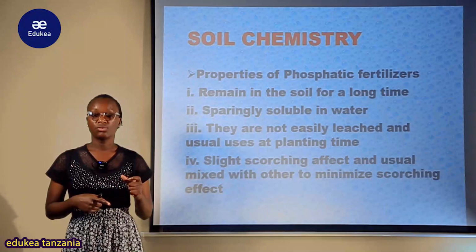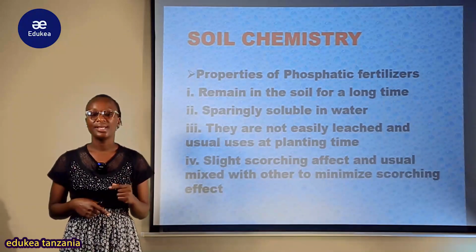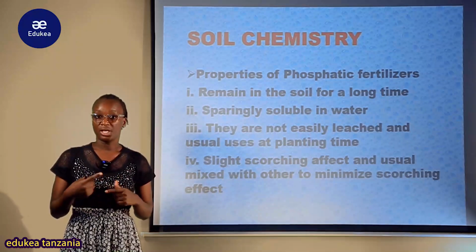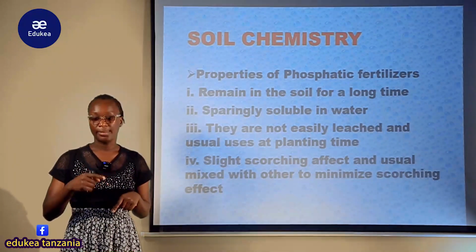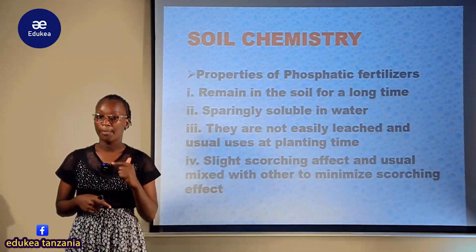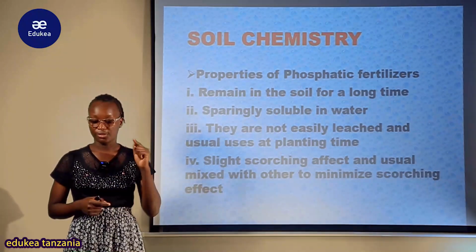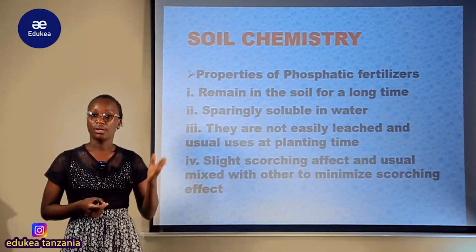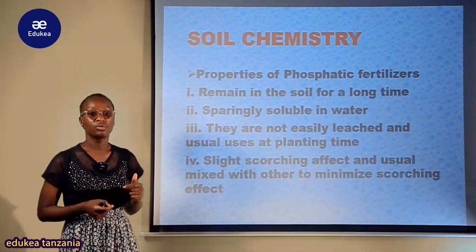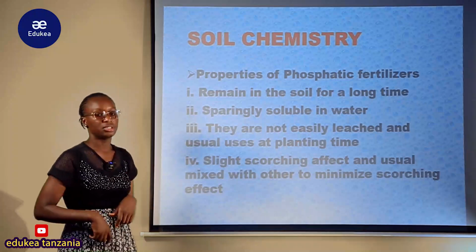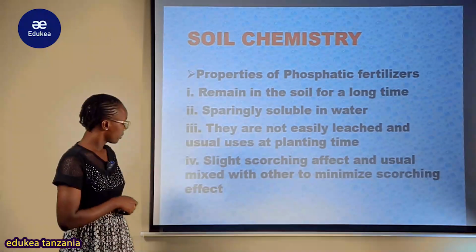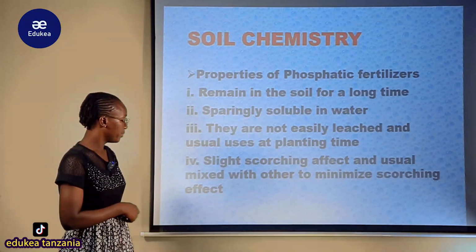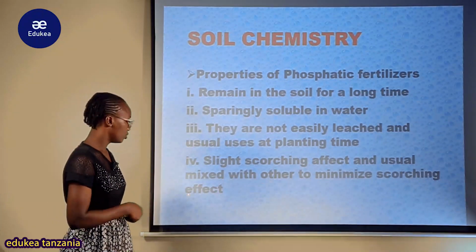My student, when looking at categories of fertilizer, we saw that fertilizer can be categorized in terms of time of application, and we will see that deeply. So this kind of phosphatic fertilizer is very suitable to use at planting time. Another property is a slight scorching effect, and it is usually mixed with others to minimize the scorching effect.